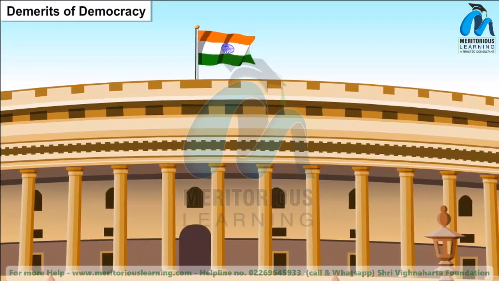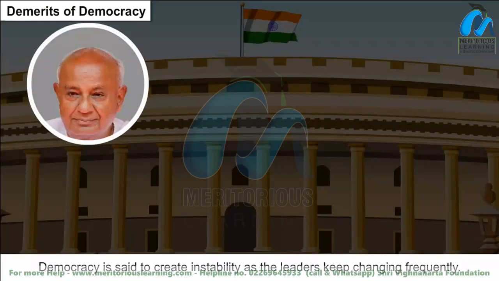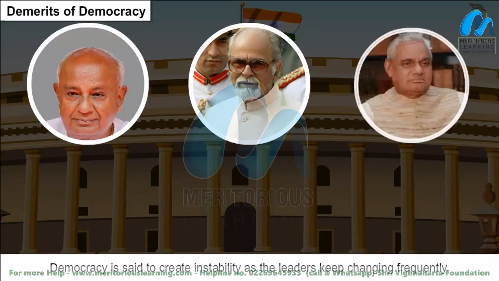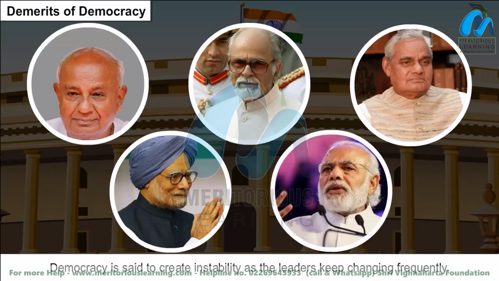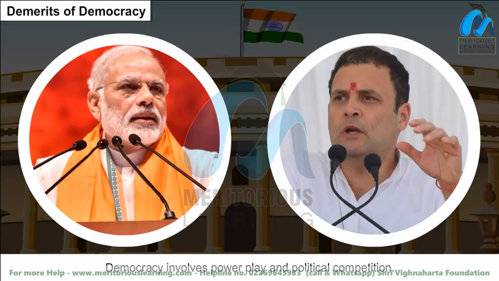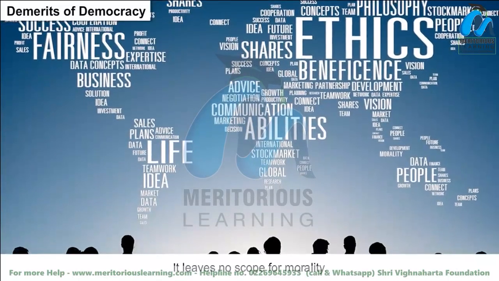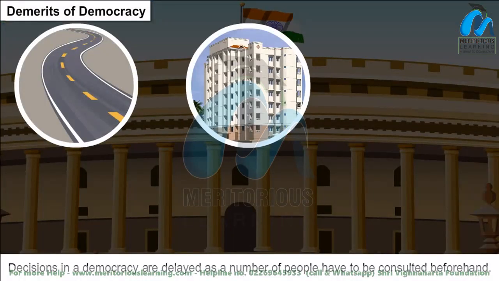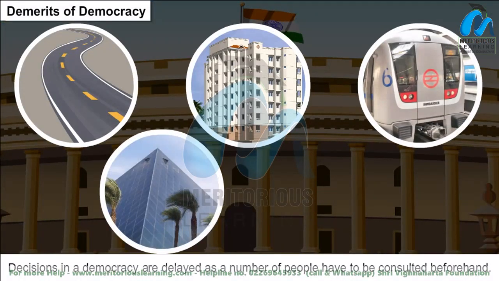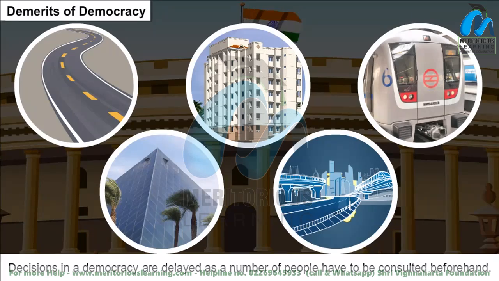Demerits of democracy. Democracy is said to create instability as the leaders keep changing frequently. Democracy involves power play and political competition. It leaves no scope for morality. Decisions in a democracy are delayed as a number of people have to be consulted beforehand.